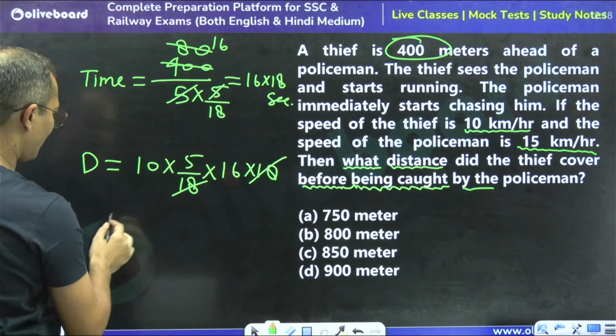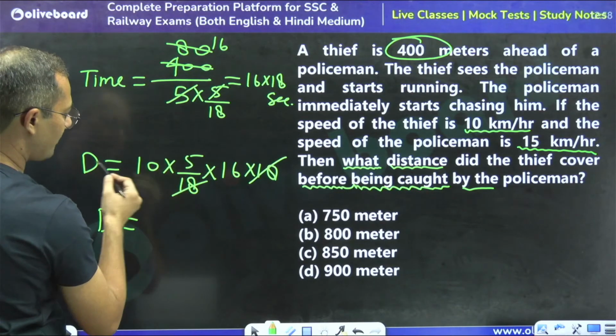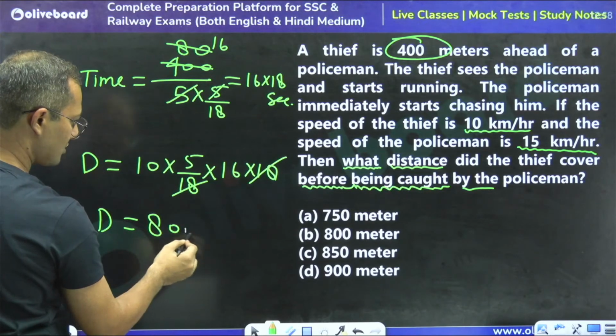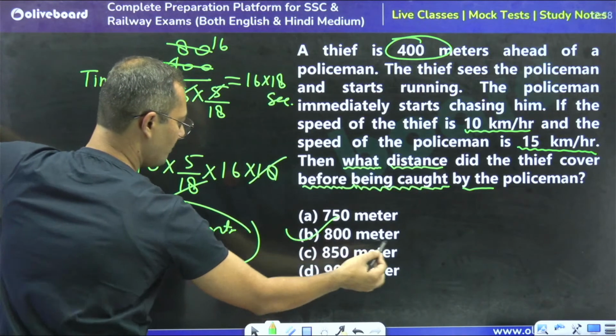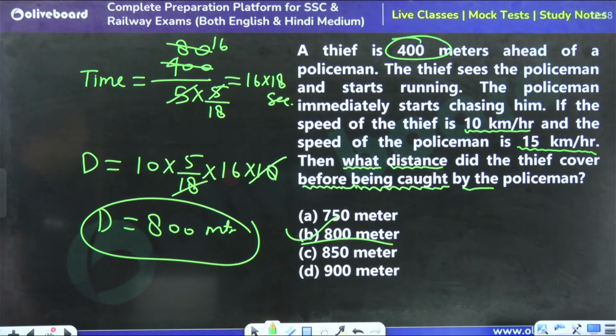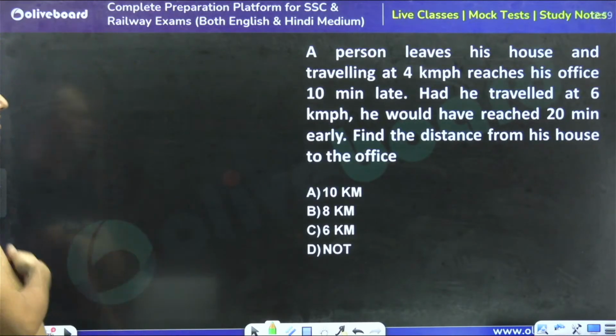So 18 cancelled, and the distance covered is 16 into 5, 80 into... so we can say that 1800 meters is the right answer. So option B is the right answer. Very good question.